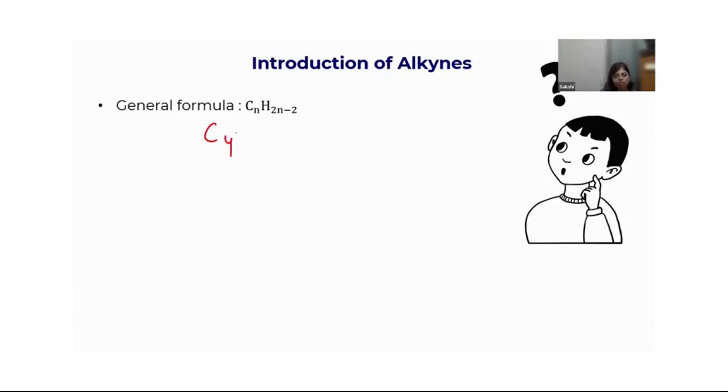If I put C4, H2 into 4 minus 2, it becomes C4H8 minus 2. So it becomes C4H6. Okay, so let me draw that. So if I would draw C4 and I want to draw a triple bond.